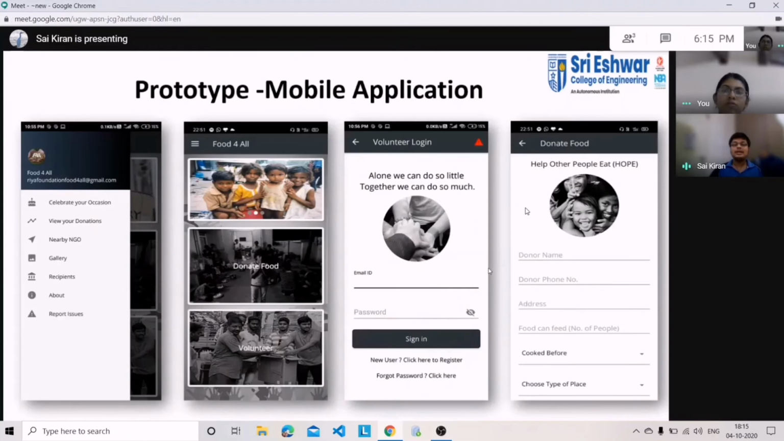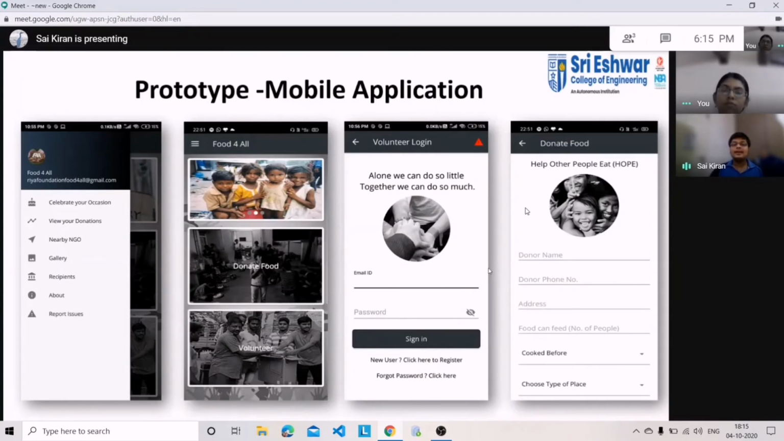And coming to the prototype, what we have developed is a mobile application. Coming to the first screenshot, this is the home page, and these are the menus: celebrate your occasion, your donations, nearby NGO. You can check the nearby NGOs itself, and the recipients and about. And the second screenshot is the home page of the app.